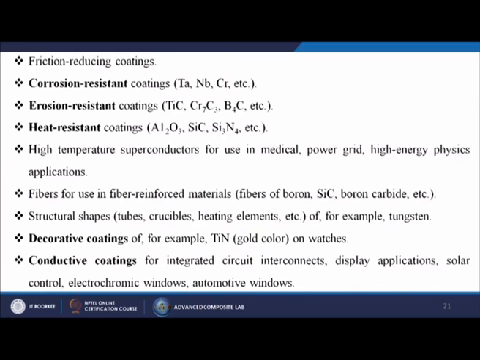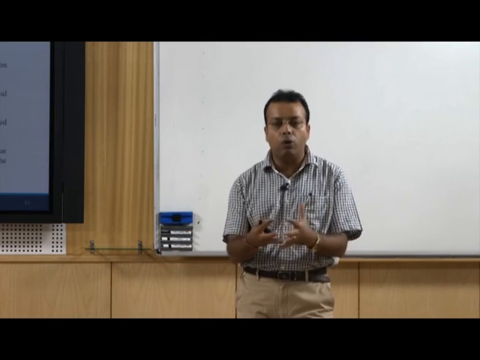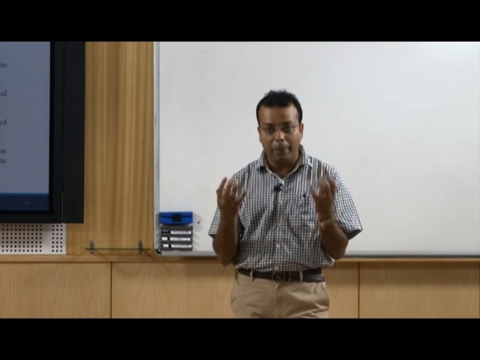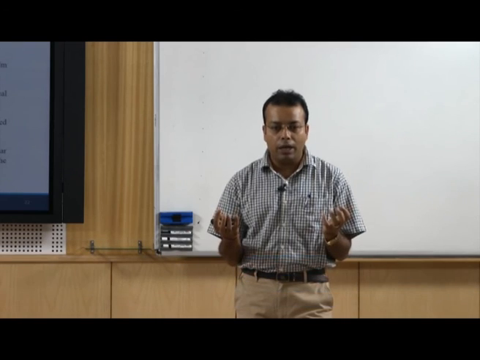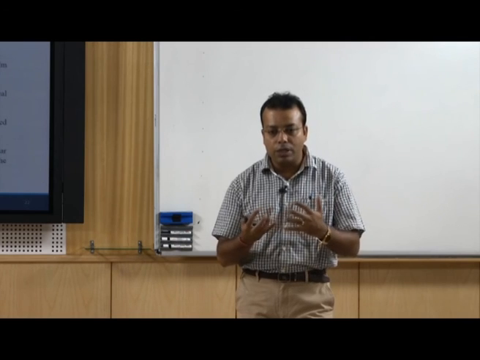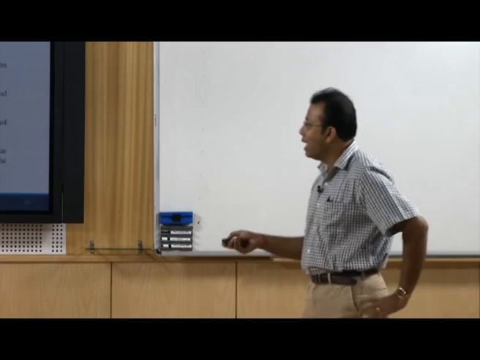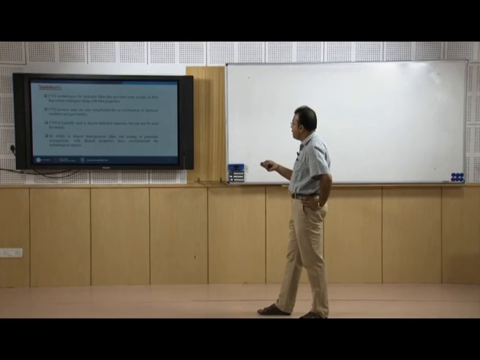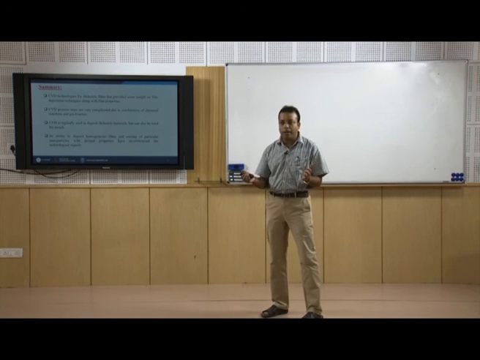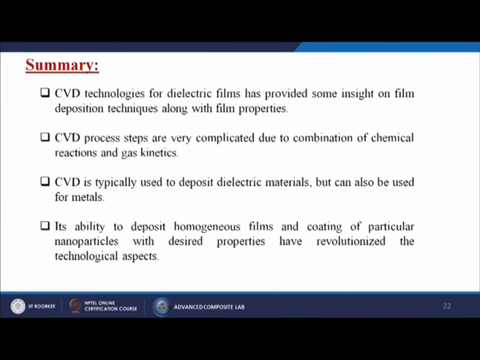Then at last we come to the summary. In this particular lecture I have discussed the whole CVD process, what CVD means. Then I have discussed the several types of CVD techniques we generally follow or use. Then I have discussed how we use the CVD process, what the selection criteria are for different types of CVD process, and at last we have discussed the different applications of that particular CVD process. CVD is typically used to deposit dielectric materials but can also be used for metals.